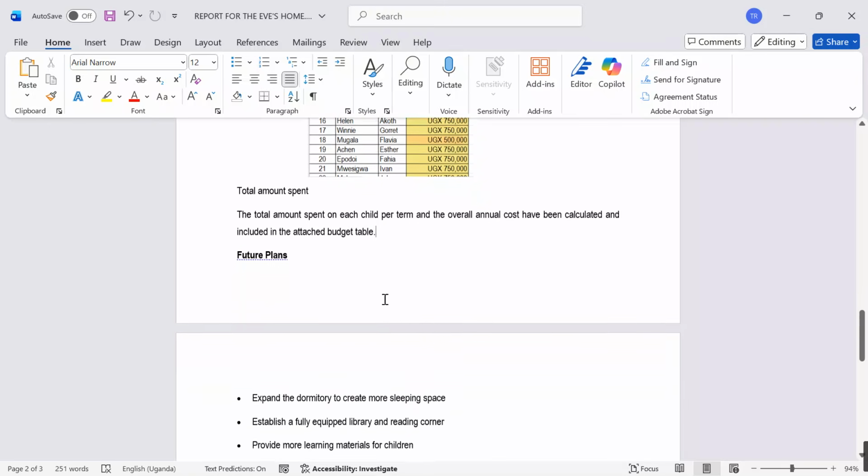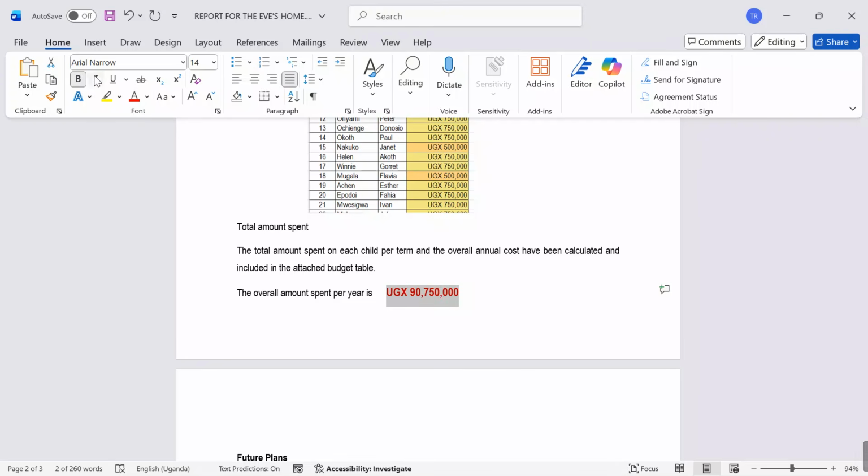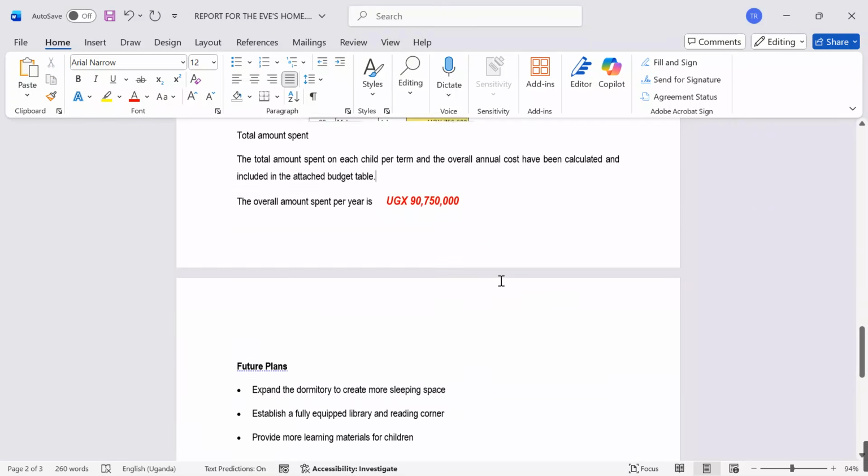So now I want to come here and say the overall amount spent per year is, Control V. The overall amount spent per year is that figure. So I can also give it a clear color and italicize it a bit to make it visible.